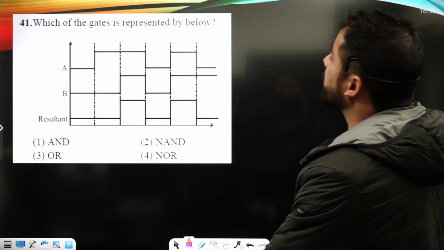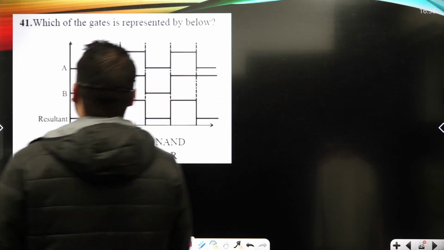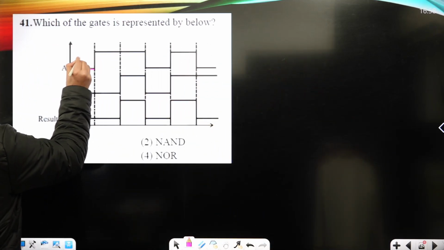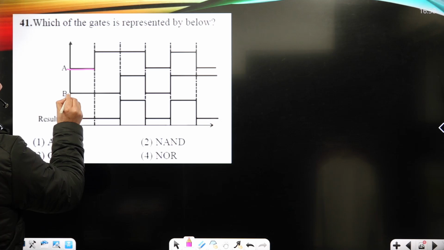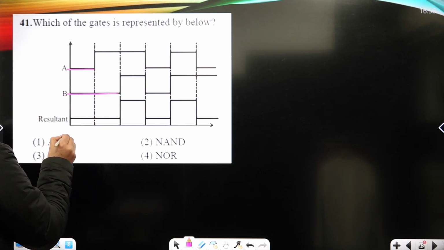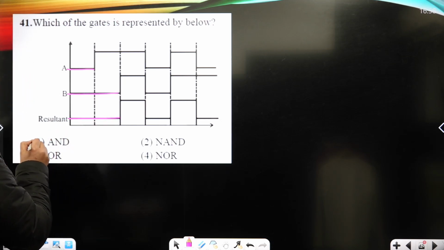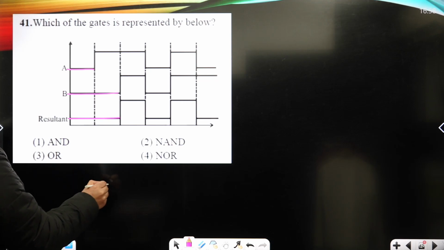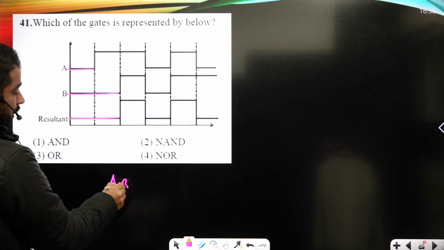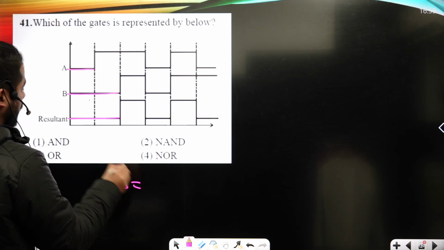So which of the following gate is represented below? So look, this is here input A, that's low from the given graphics, and this is input B, okay, that's again low. So the resulting output is again low, okay? When we talk about AND gate, A dot B, if both the inputs are low, output must be low, okay?